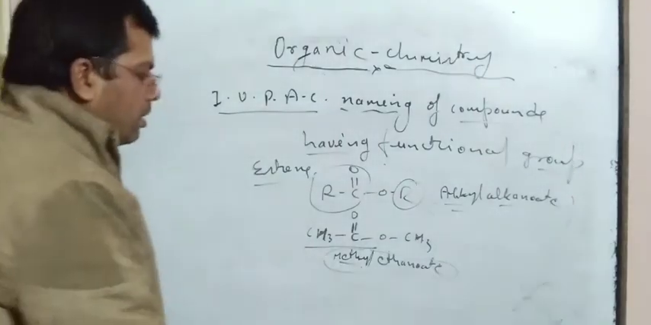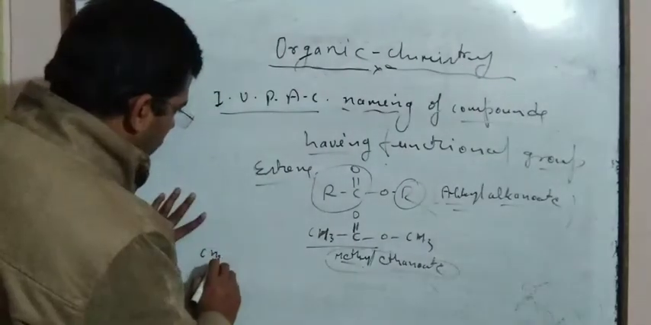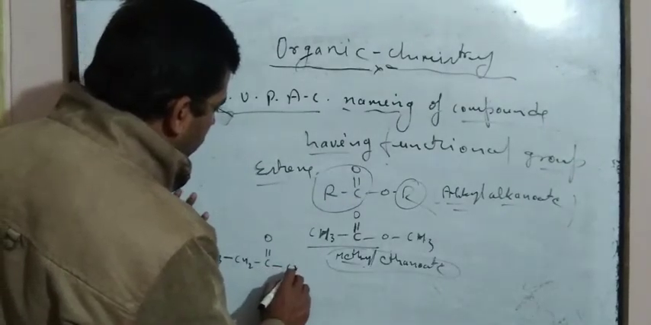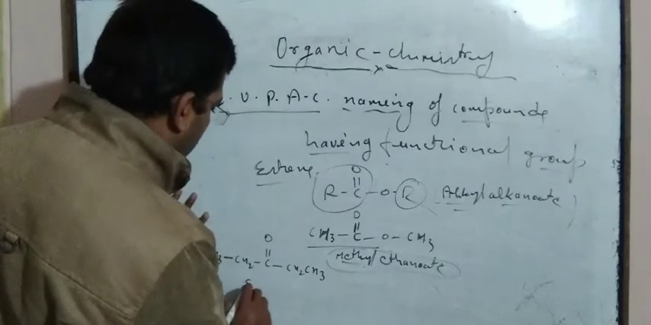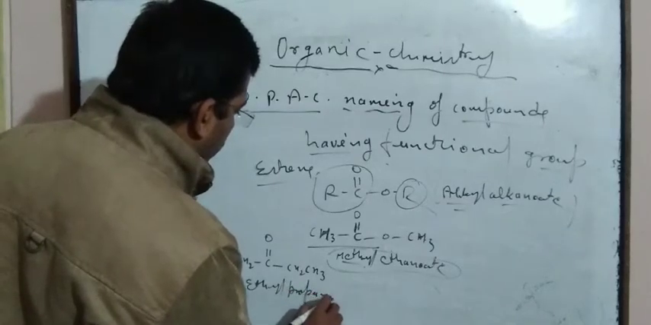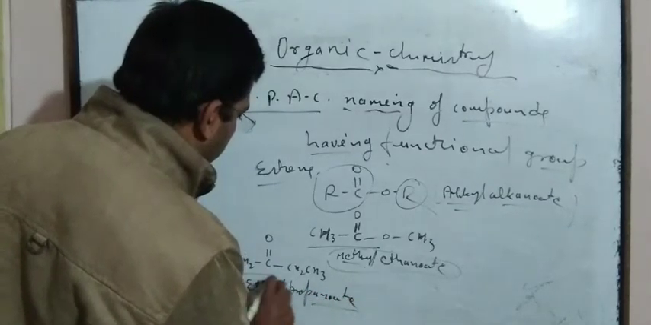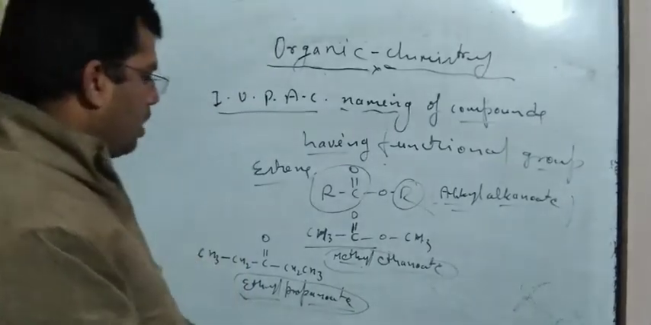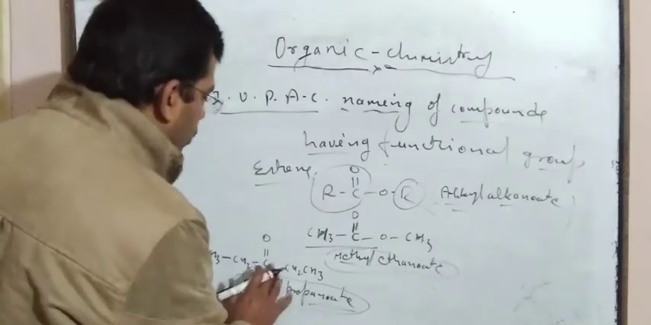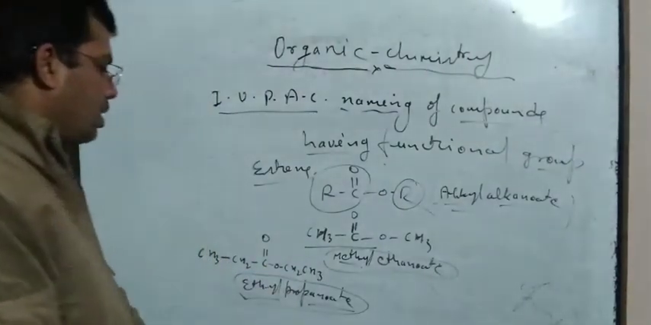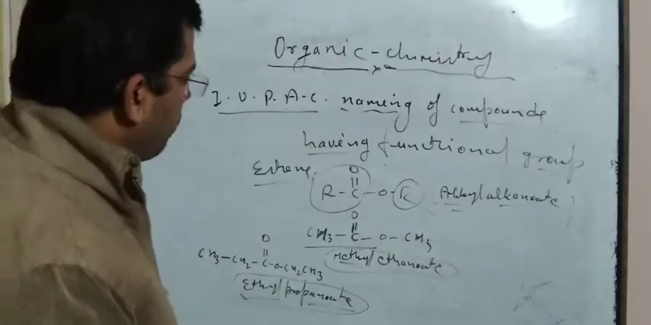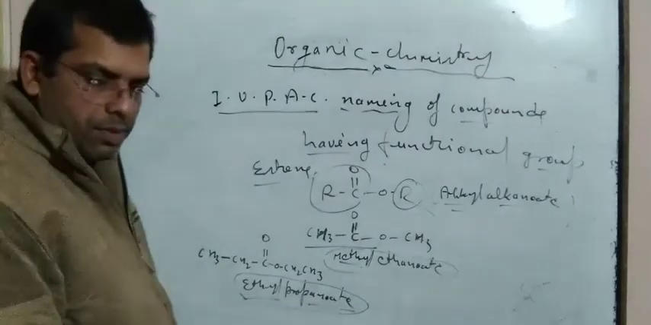Ethanoate. Similarly, if this compound is taken, CH3 CH2 C double bond O and CH2 CH3, it is known as ethyl propanoate. Ethyl propanoate. So dear students, you should keep it in mind. This one is the naming for esters.